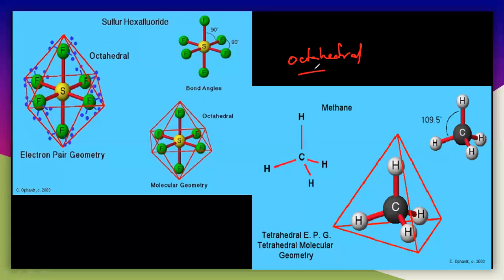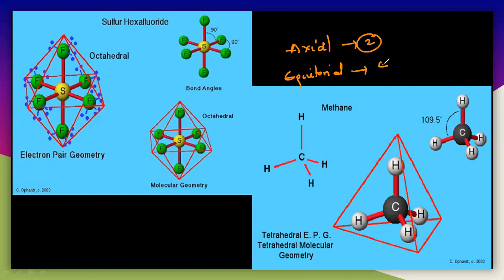What is octahedral? Octa means 8 hedrals, so 8 triangular faces are there. How can we see these 8 triangular faces? See here, there is first a square plane, and then upper, 1 fluorine, and lower, 1 fluorine. In the octahedral, there are 2 types of ligands: one is axial ligands, and the second is equatorial ligands. Axial are 2 ligands, equatorial are 4, totally 6 ligands in an octahedral geometry.